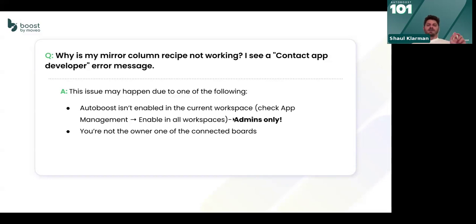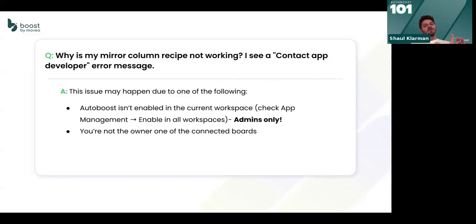Second option, that it's not working because you may not be the owner of one of the connected boards. I'll explain more thoroughly, but you need to understand that Autoboost looks at the user as the one performing those actions, okay?